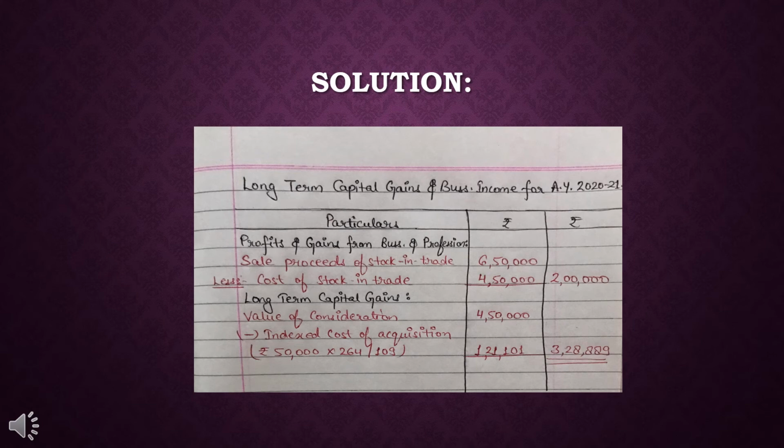Please see it in the bracket: 50,000 was its initial cost, which I have multiplied by 264 and divided by the base rate, that was 109. By which I get the amount 1,21,101. After deducting it, I got the amount which is taxable under the head long-term capital gains, that is 3,28,889. So it is taxable under the long-term capital gains.